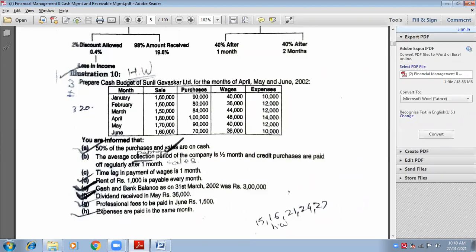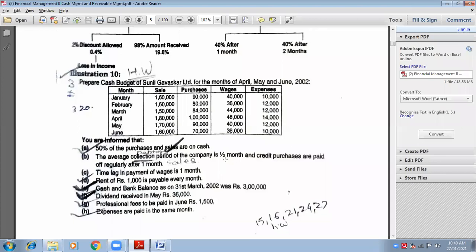Yes, ma'am. Ma'am, can you repeat this point again? Yes, I will repeat in the form of an example. Half is given in the terms of amount, not in the terms of month. He says half month, but we need to consider the amount as half. Now, listen very carefully.